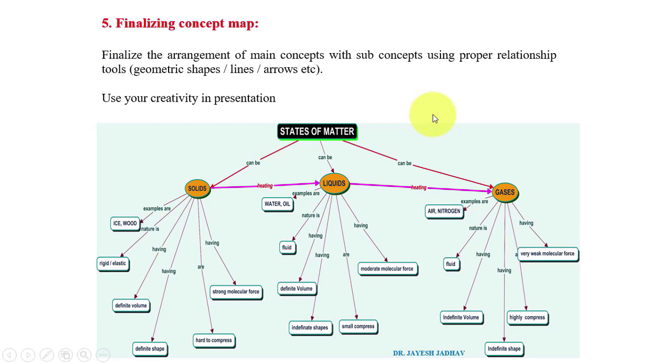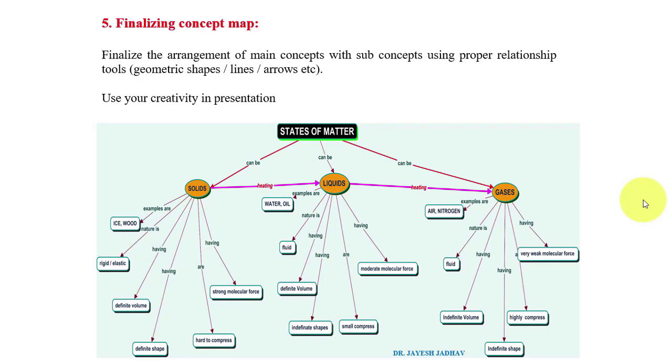In this way, concept mapping helps us understand the concept. And when students make the concept map on their own, they will understand the concept very well. They will understand the relationship between the main concept and the different subtopics. So in this way we can make a concept map.